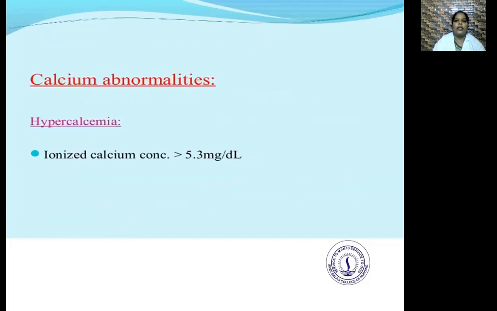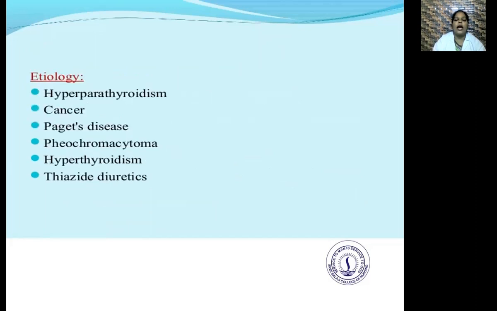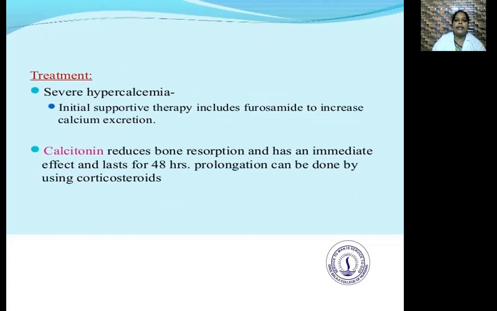Calcium abnormalities. Hypercalcemia. It is an ionized calcium concentration which is above 5.3 milligram per deciliter. Etiology: hyperparathyroidism, cancer, Paget's disease, pheochromocytoma, hyperthyroidism, thiazide diuretics.